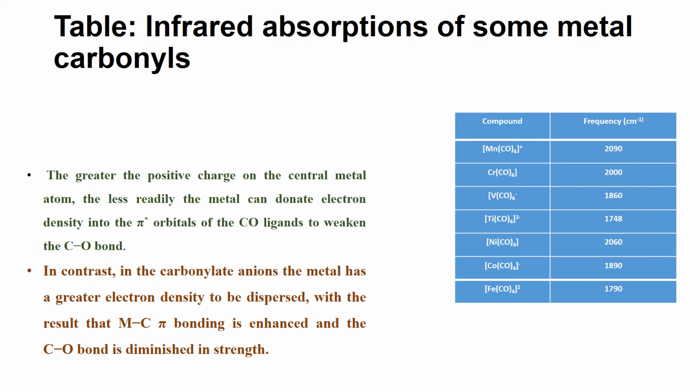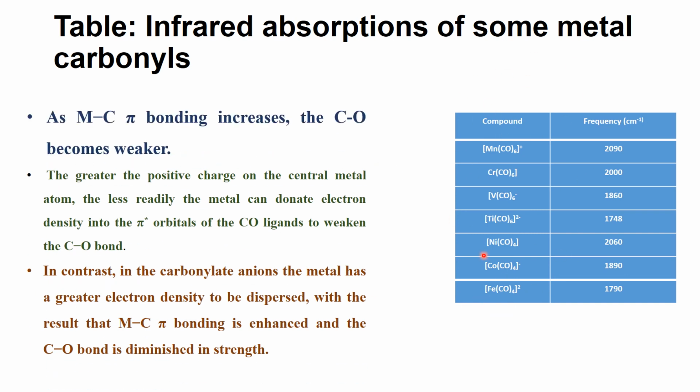The table given here shows the infrared absorptions of some metal carbonyls. As the metal-carbonyl pi bonding increases, the CO becomes weaker. The greater the positive charge on the central metal atom, the less readily the metal can donate electron density into the pi star orbitals of the carbon monoxide ligands to weaken the carbon-oxygen bond.